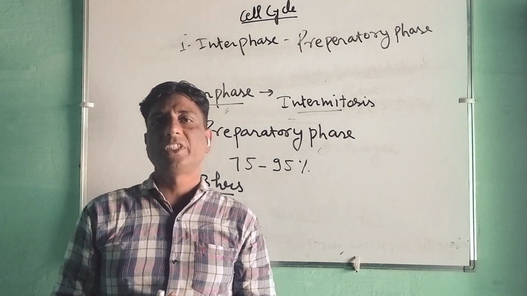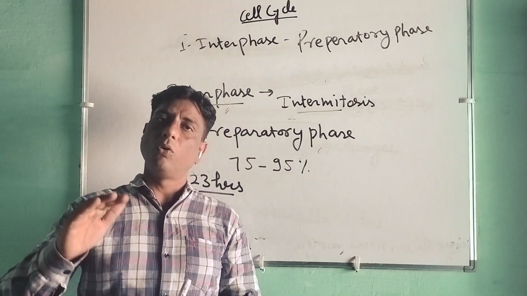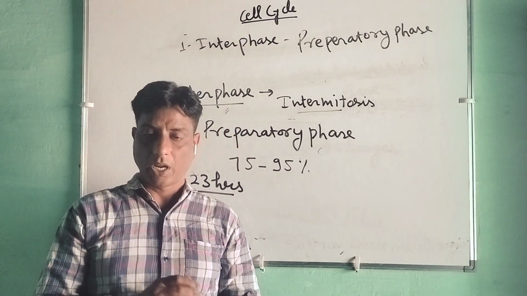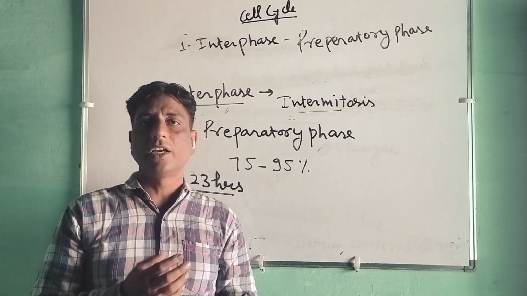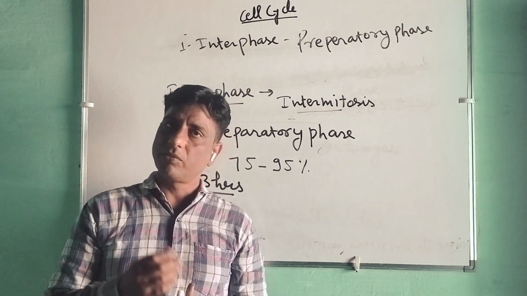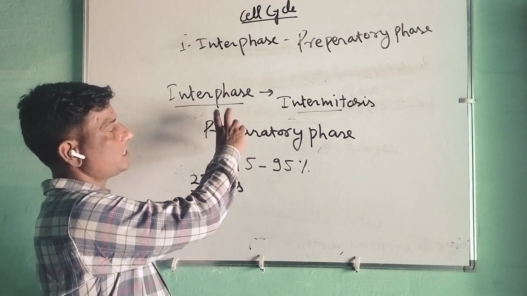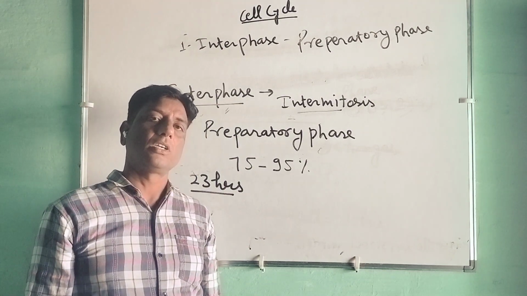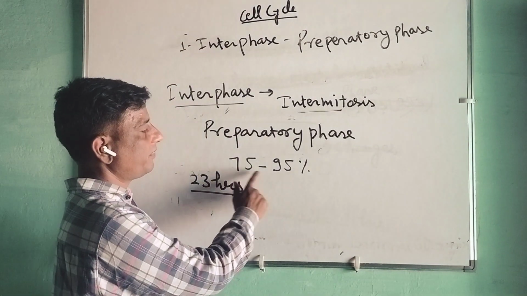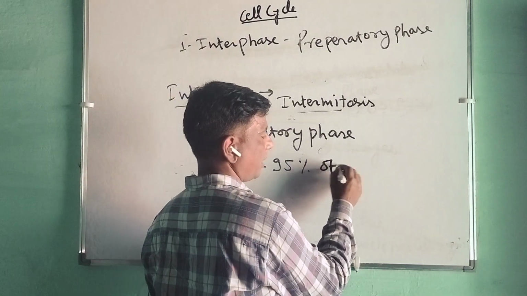As you are preparing for the NEET exam, the preparation will go on for a year, and the exam itself, for a whole day or three and a half hours, will take only that. So that's why the preparation is the major thing, and that's why it is taking so much time, 75 to 95% of the generation time.